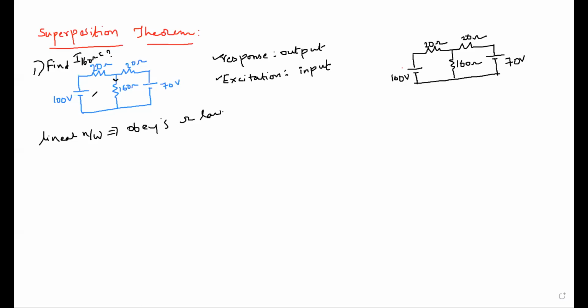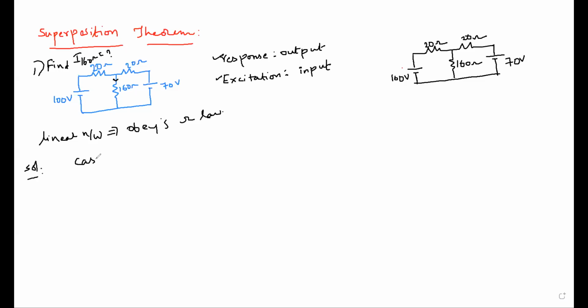Okay, so the total number of sources presented in the circuit is the number of cases that will appear in the solution of the superposition theorem. Understand? Now here, how many sources are presented? Two sources. That means how many cases will be reflected in the solution? Two cases.